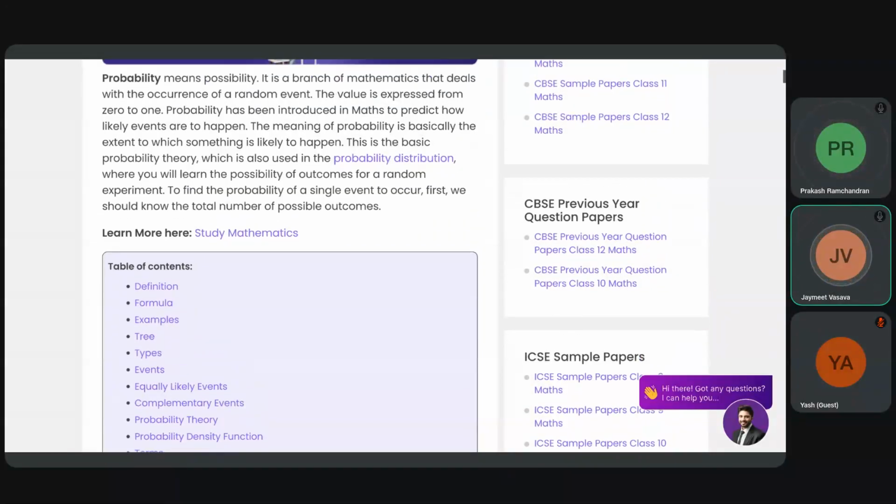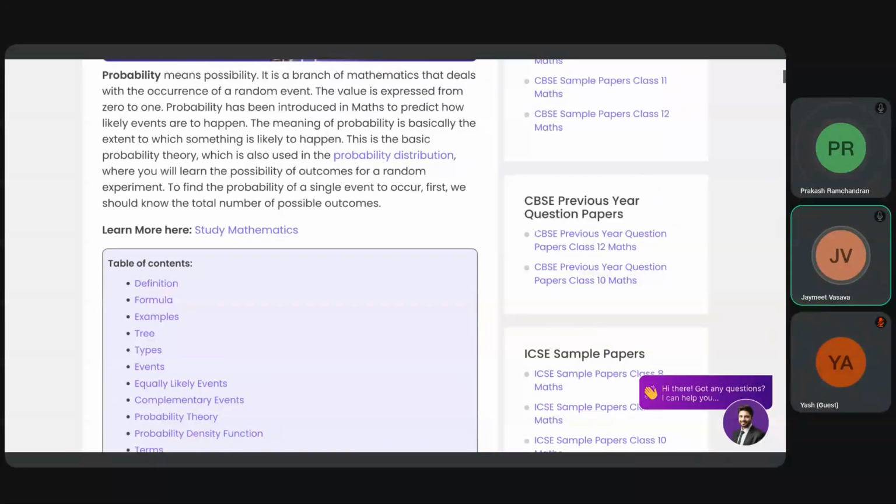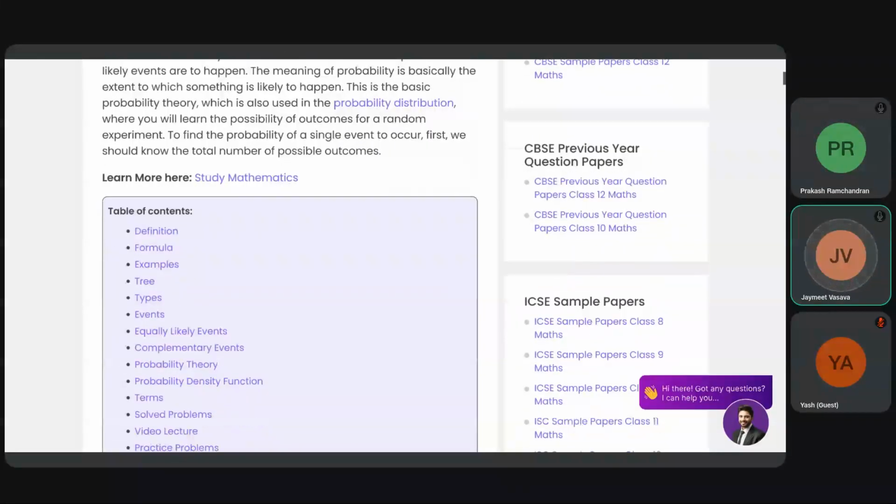So the range of possibility is a percentage: 15% chance this will happen, 20% chance, 100% it will happen, 0% it will happen, which is equal to not happening. So probability is a measurement of the occurrence of a random event, and the value is expressed between 0 and 1.